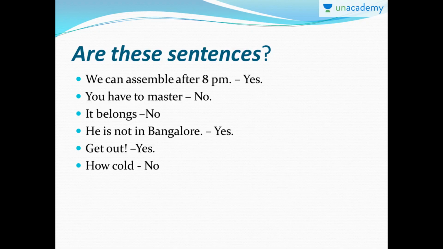So, now that we know what are the key ingredients to make a sentence, do you think these following examples constitute a sentence? So, the first one is, we can assemble after 8 p.m. So, it is a sentence because it starts with a capital letter and ends with a full stop and also gives you the entire meaning. For example, it says who can assemble and when can we assemble. So, it's a sentence.